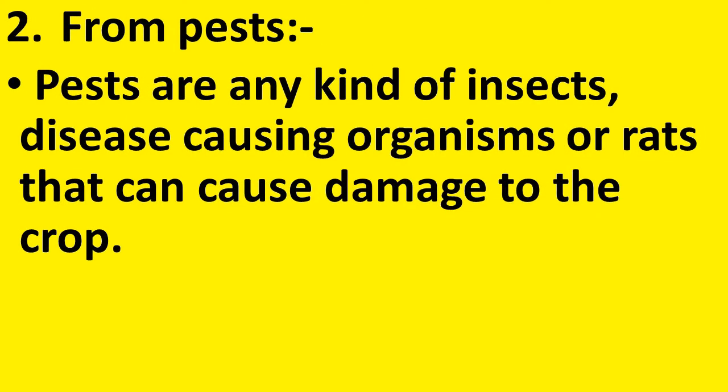Now we will discuss how we can protect our crop from the pest. Pests are any kind of insects, disease causing organisms or rats that can cause damage to the crop. So pest means any kind of living thing that can cause damage to the crop, which may be an insect or other organisms or even rats.